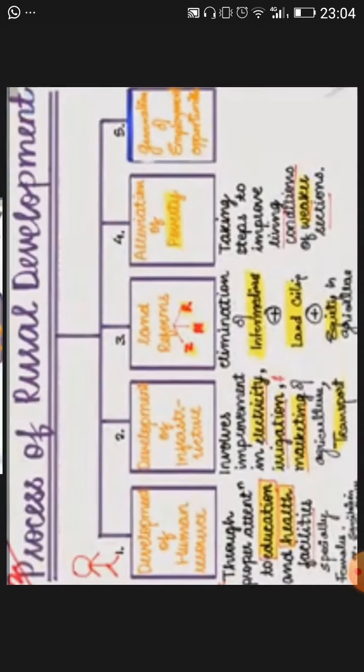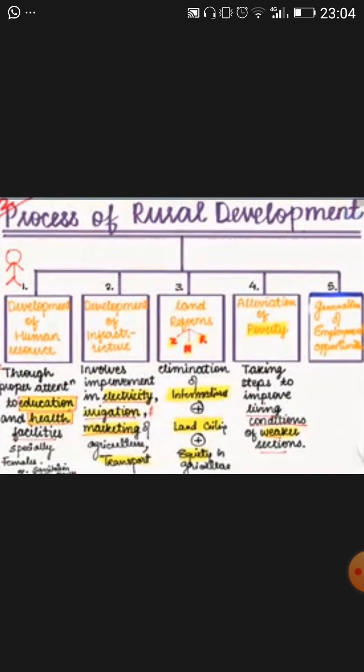The next issue that we need to study here is the process of rural development. The process of rural development takes place in 5 ways. The first one is development of human resource. It includes literacy, more specifically female literacy, education and skill development. Including the same point, it is health also, sanitation and public welfare. Then another point is development of productive resources of each locality. Other than agriculture, you should focus more on secondary activities that can contribute to the income of people living in rural areas.